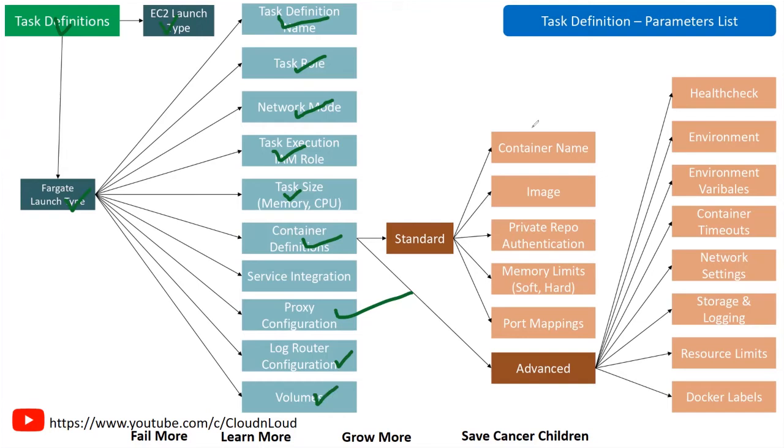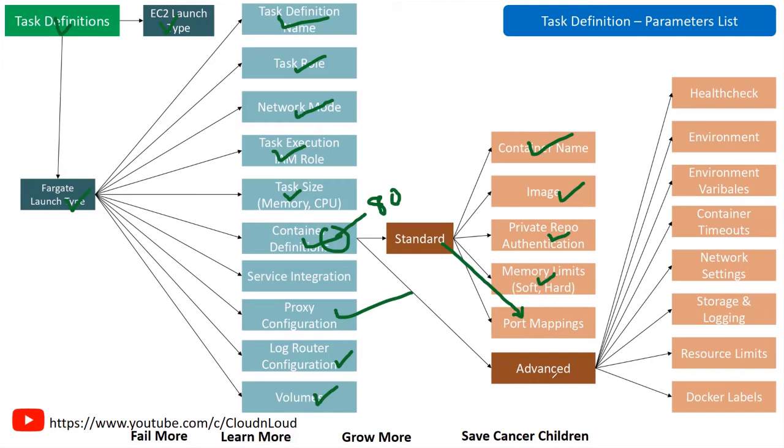As per the standard, the container name, image, private repo, which repo, if it is going to be a public repo, normally it is going to be AWS based repos, ECR, and memory limits, port mapping also. Say for example your image which you are defining here, this image already has port 80, right? But whenever you want a particular release, if you think a different port mapping is required, you can map the relevant ports, that is always available.